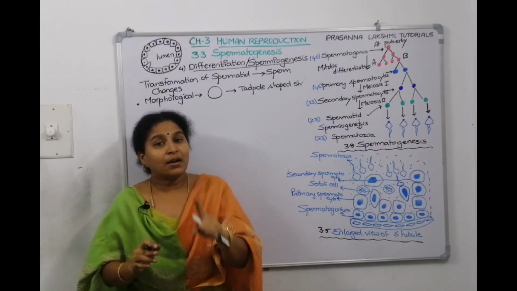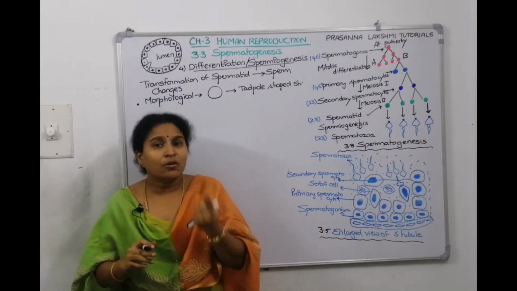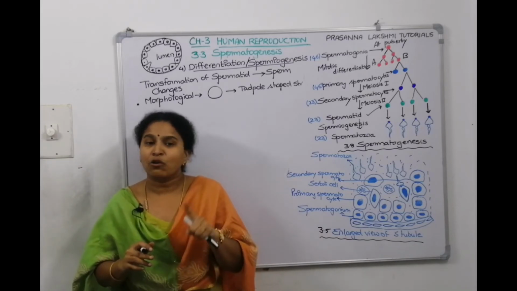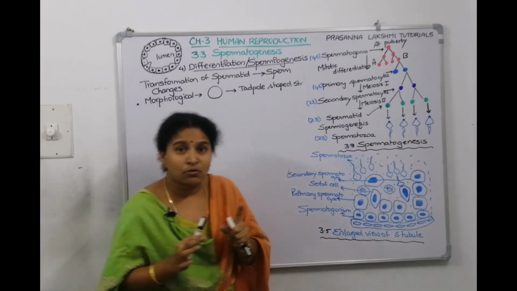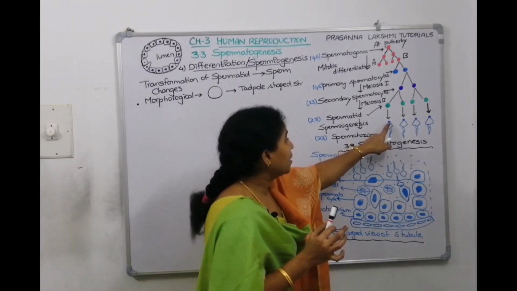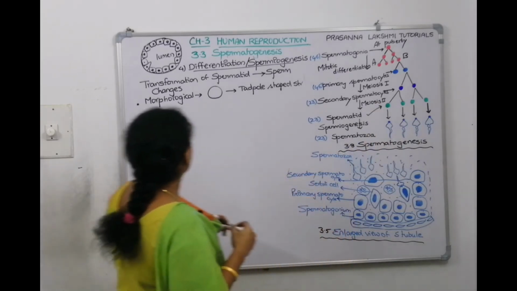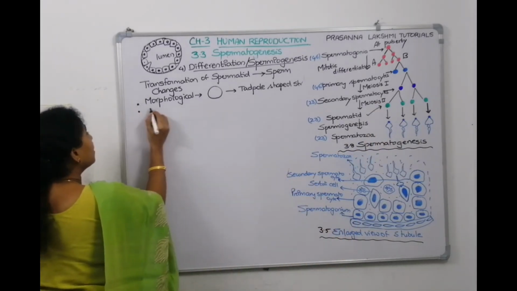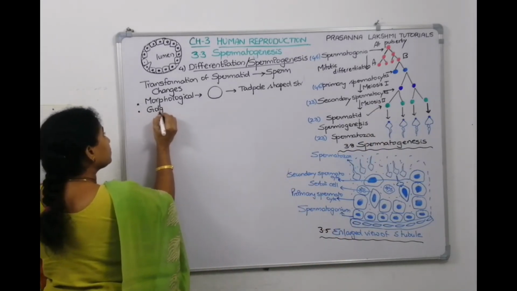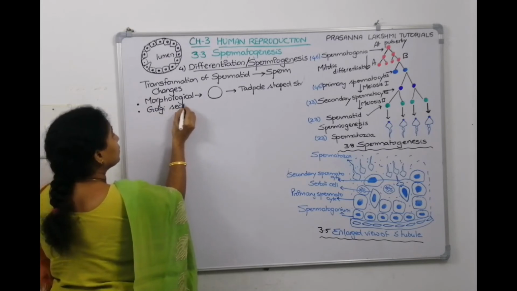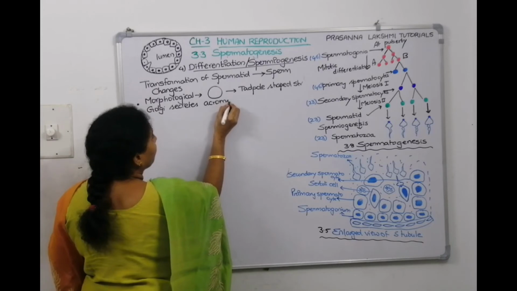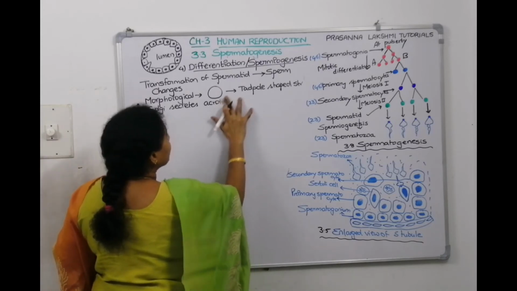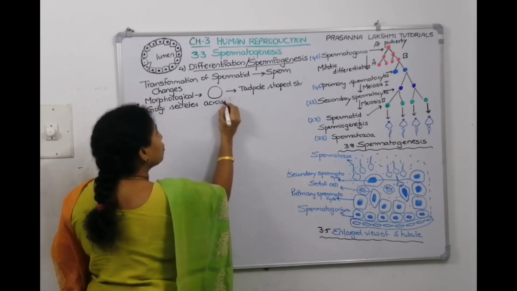Now, the acrosome is secreted by the Golgi. That also happens here. The Golgi secretes the acrosome, and this acrosome comes and collects in the head region. I am showing this as the acrosome. What is the second change we can see here? The Golgi secretes the acrosome.